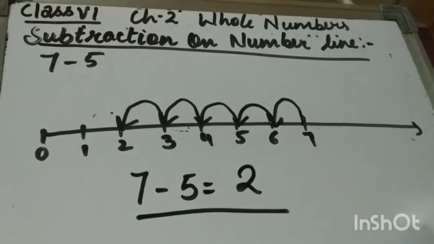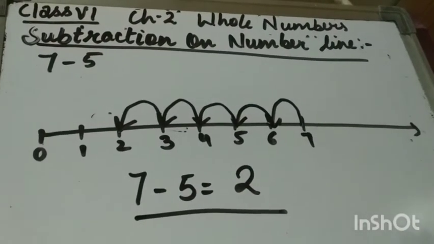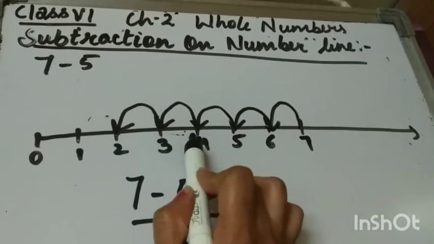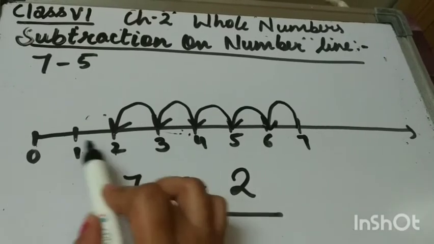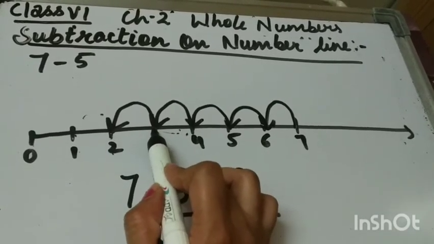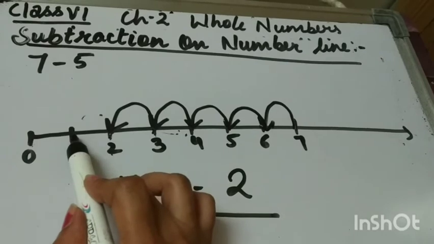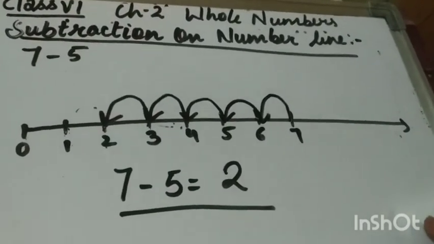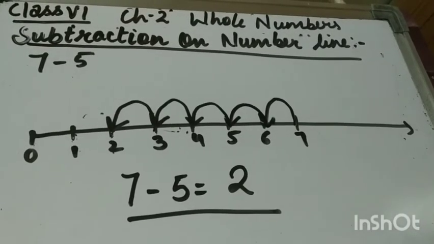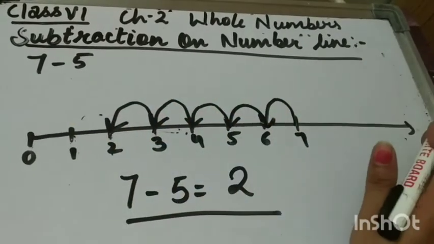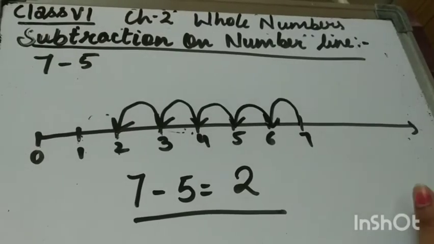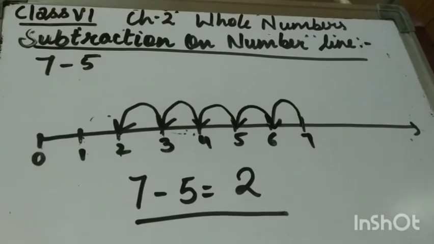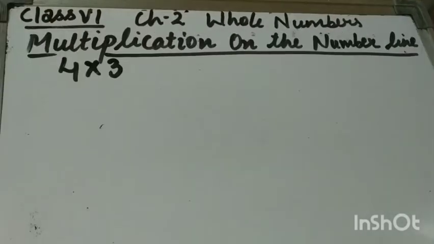And students, one thing you have to keep in mind is that when we draw a number line, these distances should be equal. When we mark the numbers, they should be at equal distances. The distance between 0 and 1 and between 1 and 2, these two distances should be equal. So this is how we subtract on the number line. When we add on the number line, we move towards the right, and when we subtract on the number line, we move towards the left. This is the difference between addition and subtraction on the number line.